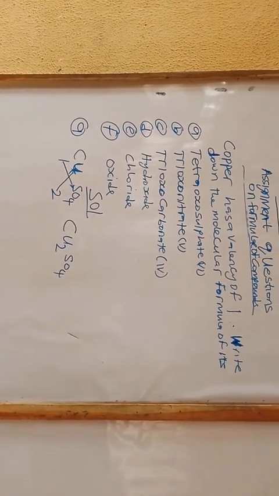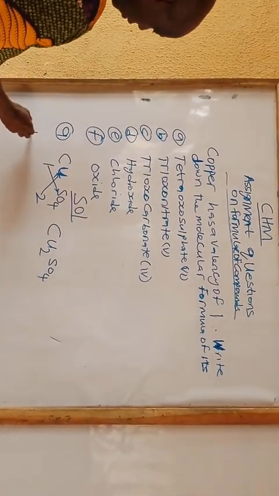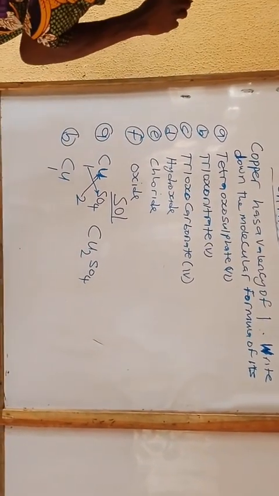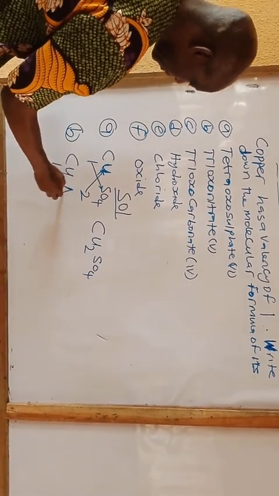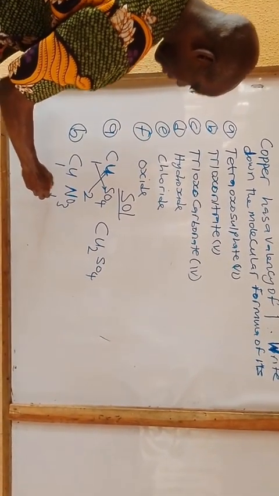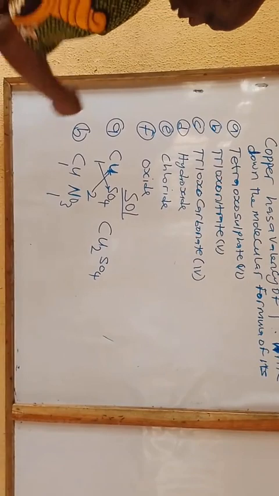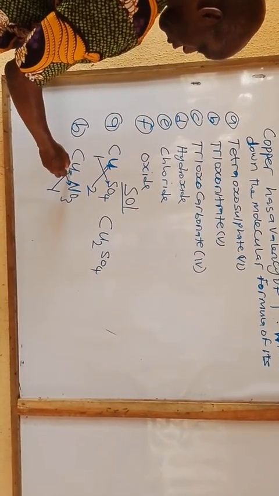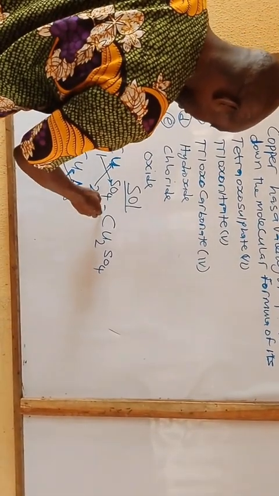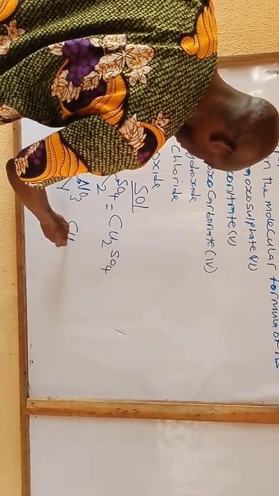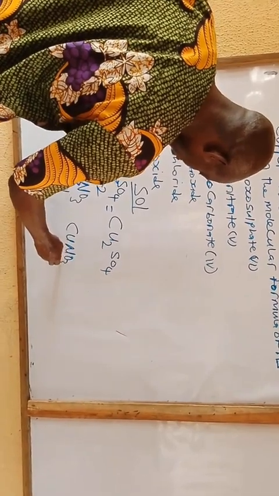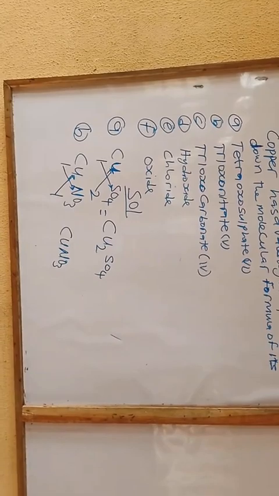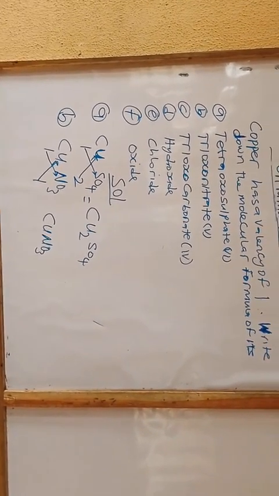For trioxonitrate 5, B, if copper is having valency of 1, with trioxonitrate 5, which is NO3, which is having valency of 1 also. So 1 for copper will go to NO3, 1 for NO3 will go to copper. So at the end of the day, that becomes CuNO3. So copper 1 trioxonitrate 5 is CuNO3.